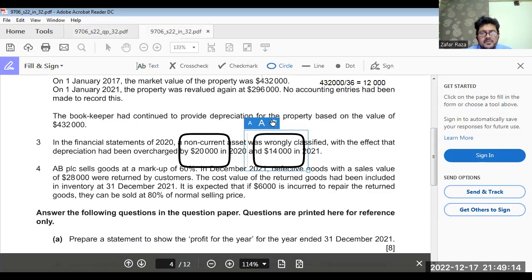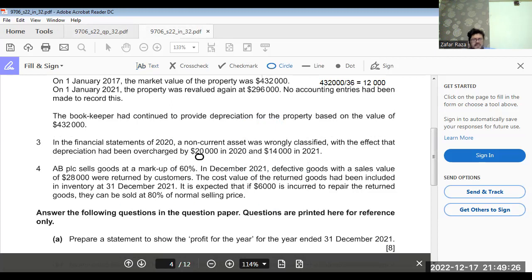Oh, this one. Okay. See, the last item. Markup was 60,000. It means 28,000 is the selling price, sales value. So what we do is 28,000 multiplied by 100 divided by 160.